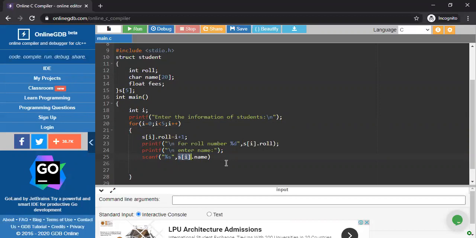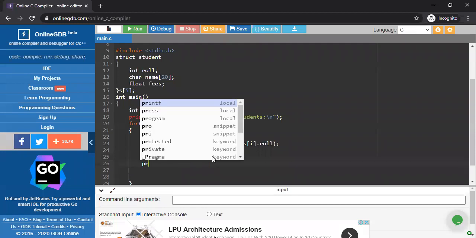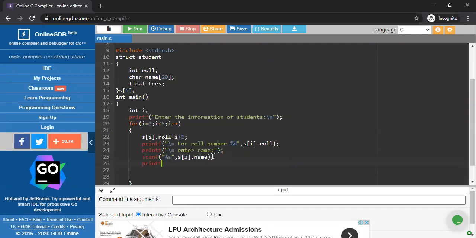Whatever the input is there, ABC, whatever the name is, this name actually stored into the A's 0th position after roll number. So roll number is done, name is done. Now there is a semicolon. One more information is left, which is fees. Now I'm going to insert that one.